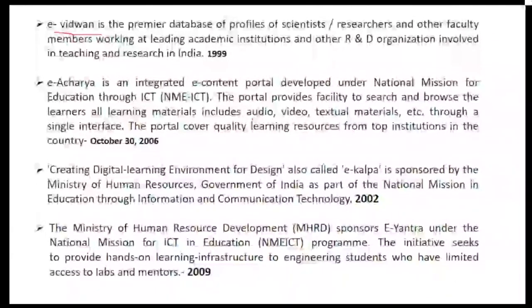And e-Yantra provides hands-on experience on learning infrastructure for engineering students who have limited access to labs, formed in the year 2009.